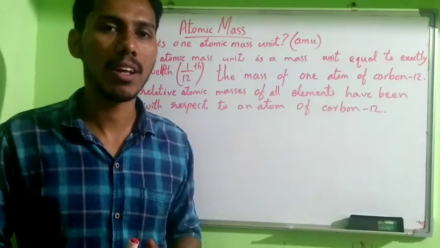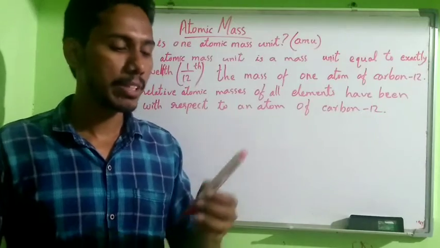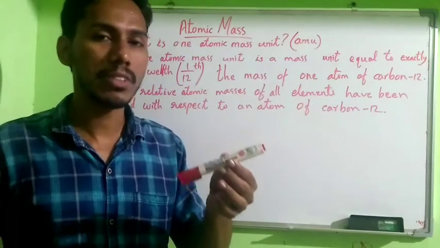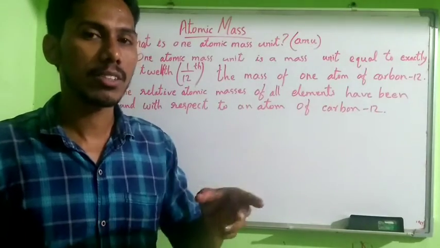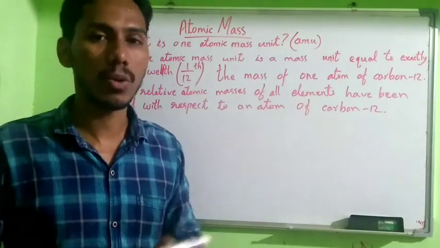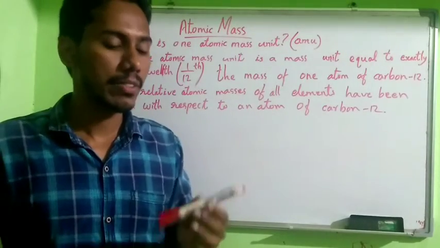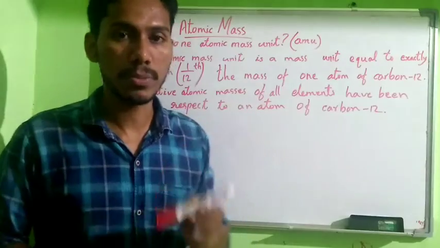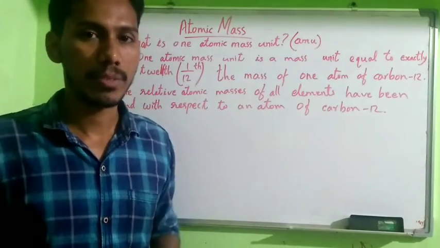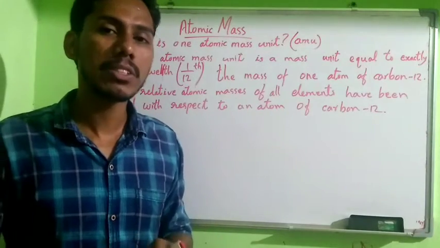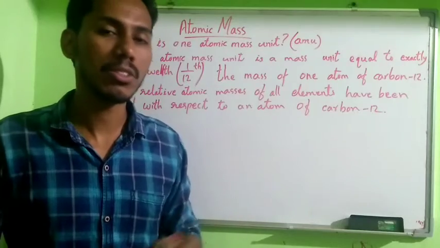How is it possible? There is only the standard unit, the kilogram. We can measure the mass of an object by comparing it with a kilogram, and it may be 200 gram. In such a way, we can calculate the mass of this object because it is a big object when compared with atoms. But we cannot measure the mass of atoms by using these instruments.